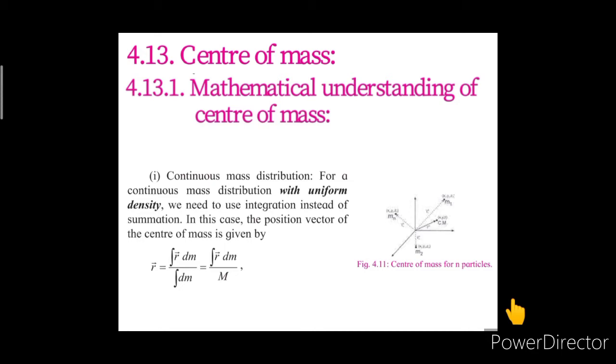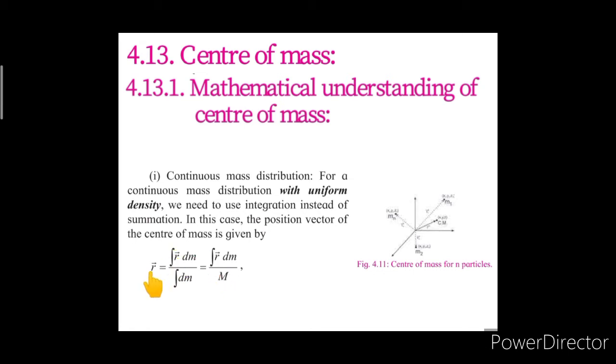In this case, the position vector of the center of mass is given as vector r is equal to integration vector r dm upon integration dm, where integration dm represents the total mass of the system, which is represented as M. As the position vector is defined as the summation of the product of position vector and its respective mass divided by the total mass of the system.